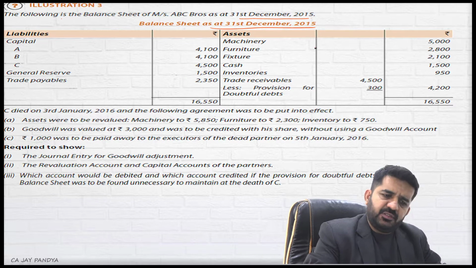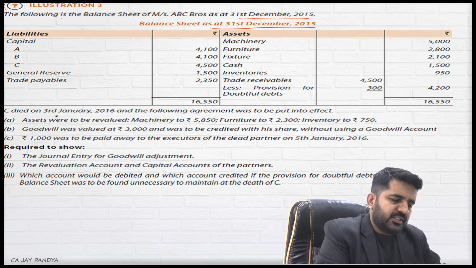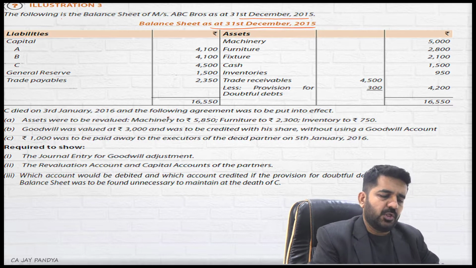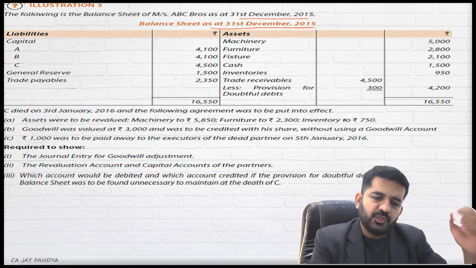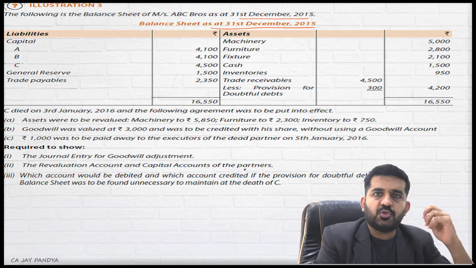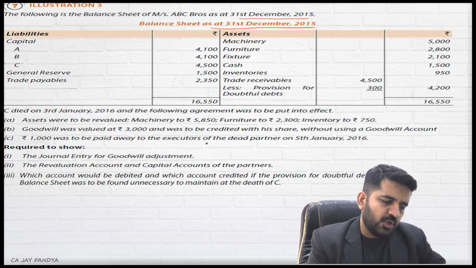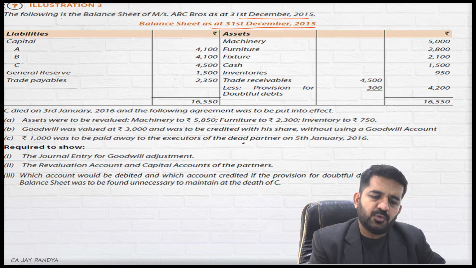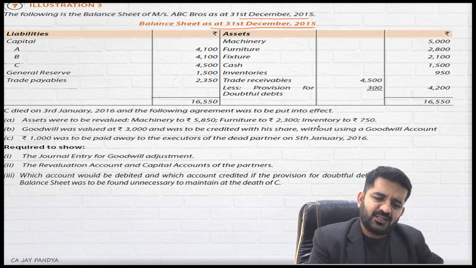Capital is given, all the points are given including provision for doubtful debts. C died on 3rd January 2016 and the following agreement was to be put into effect. Goodwill was to be valued at 3,000, so direct valuation of goodwill is given without using a goodwill account. Rupees 1,000 was to be paid away to the executors of the dead partner on 5th January 2016. Assets are revalued as so and so.